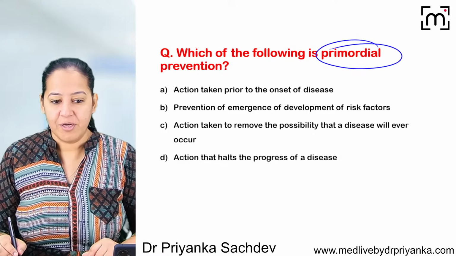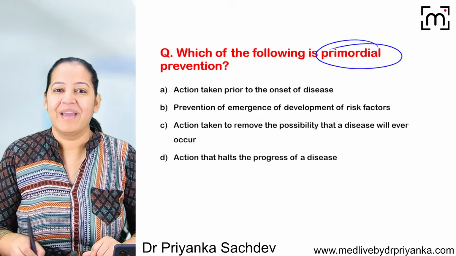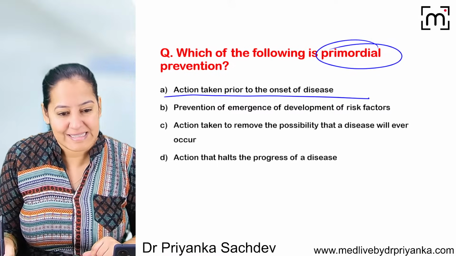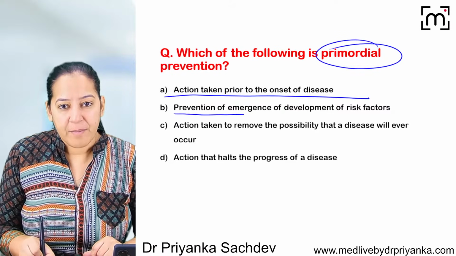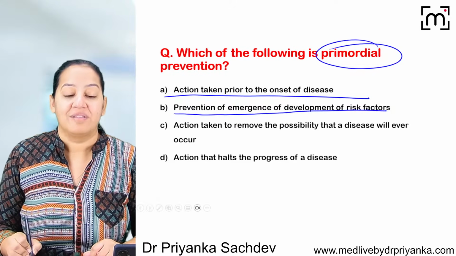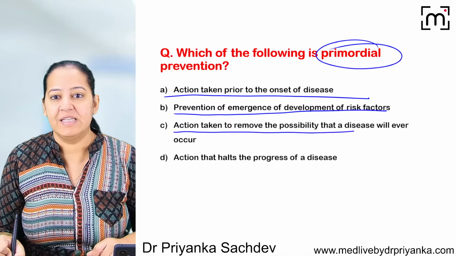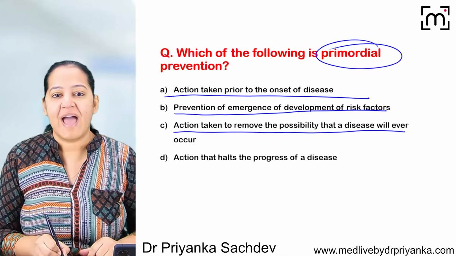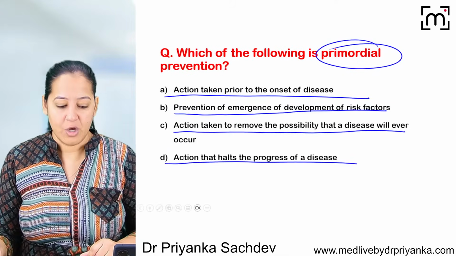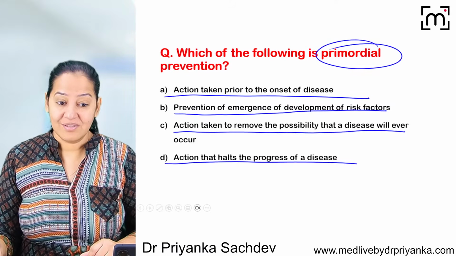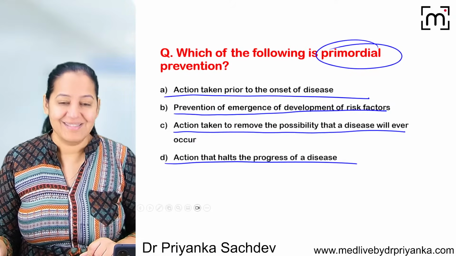What's the definition of primordial prevention? Can you tell me what is the definition? It is action taken prior to the disease. It is prevention of emergence of development of the risk factor, that is before the risk factor. Or is it action taken to remove the possibility that the disease will ever occur? Or is it action that will halt the progress of the disease? What is your answer? Think before you say the correct answer.